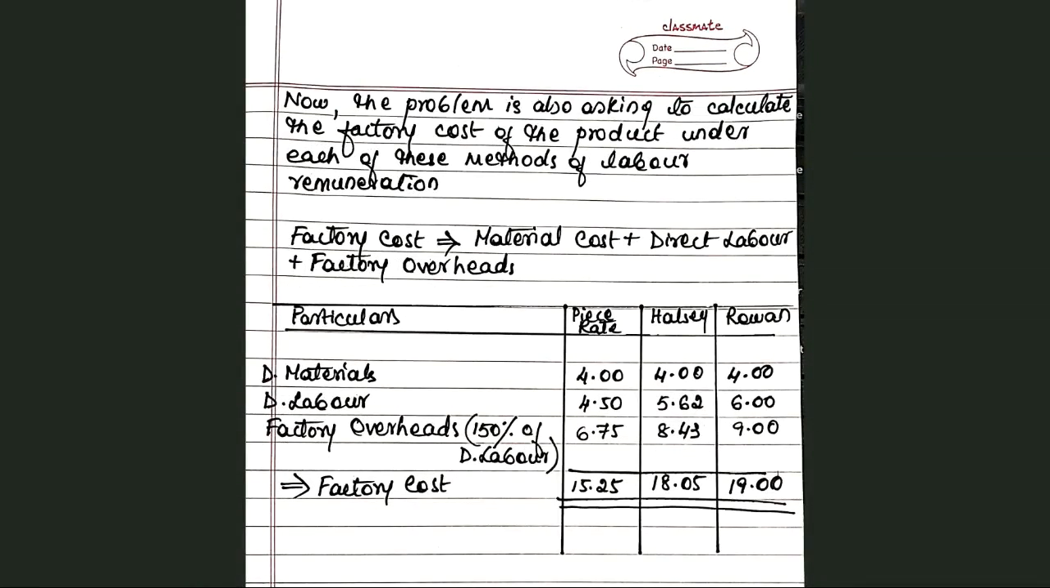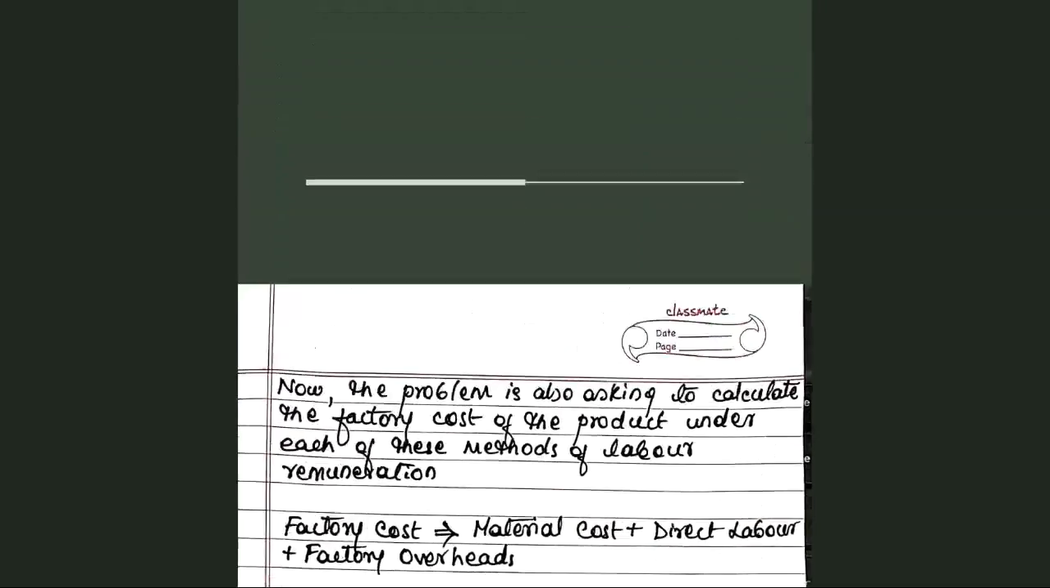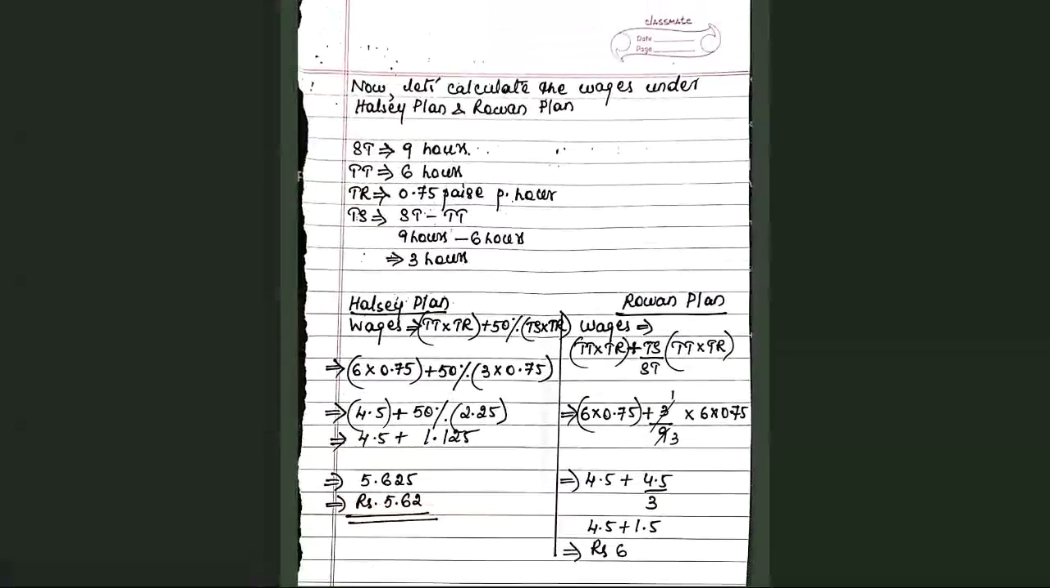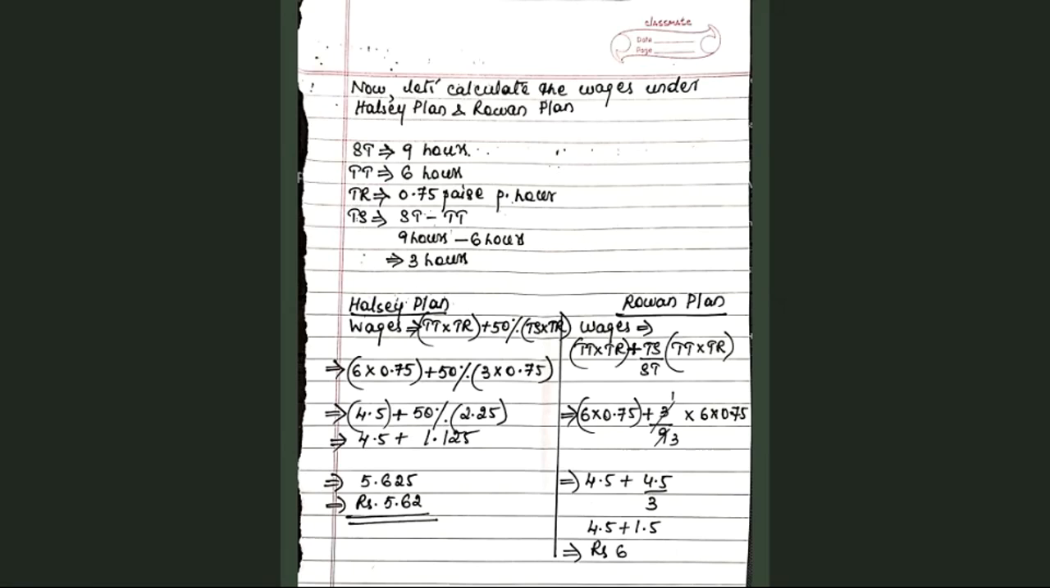Now let's do the calculation as per the Halsey plan and Rowan plan. I hope you have understood the piece rate method of calculation of wages. Let's find out how the working will be done under Halsey and Rowan plans. Here, if you observe, I have again simplified the problem and stated it separately, that the standard time is 9 hours, time taken is 6 hours, time rate is 75 paise per hour, and the time saved.